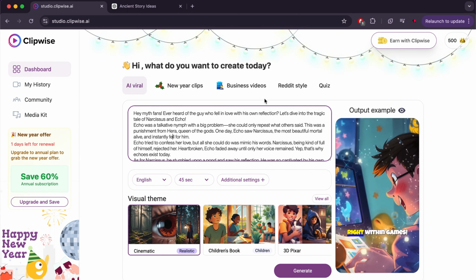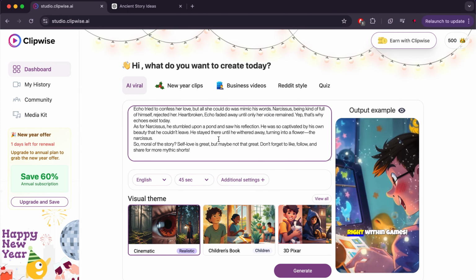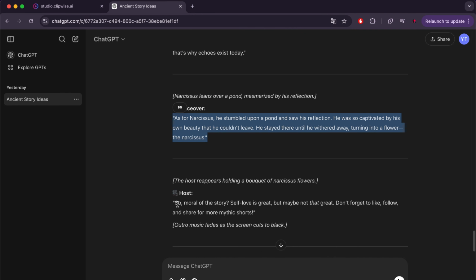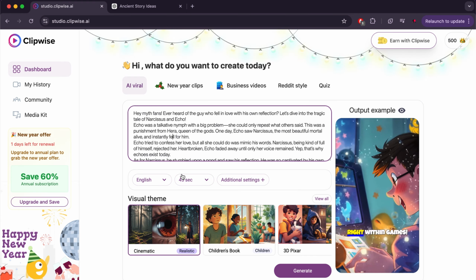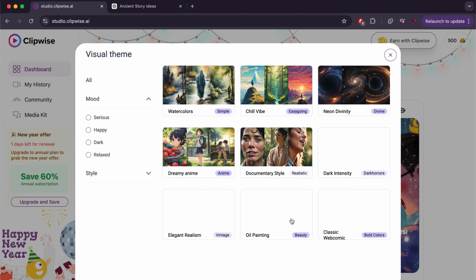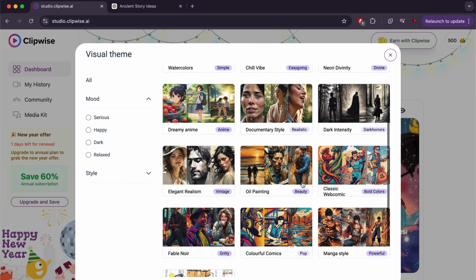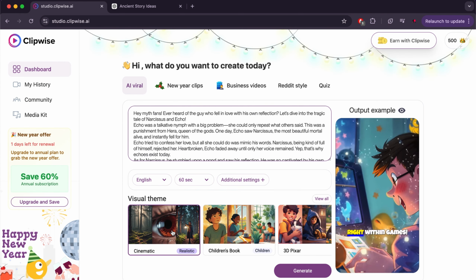After I copied those paragraphs and put them on Clipwise AI, I am specifically updating these paragraphs. We will now create the video. First, we will choose a visual theme. You can click on View All to see all visual themes, but I will choose Cinematic, and then I will click on Create.